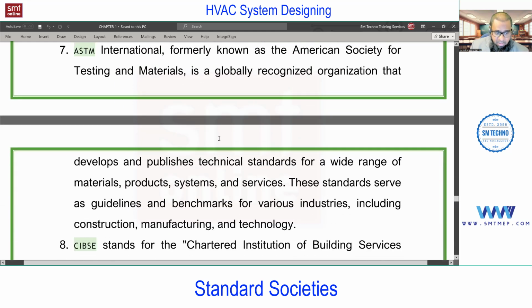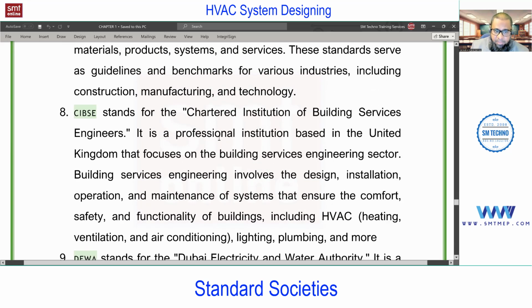Okay. Next, CIBSE. If you are working in the UK, then you are supposed to follow CIBSE. CIBSE is what? Chartered Institution of Building Services Engineers. In short, we call it CIBSE. Like ASHRAE for the US, or in the Gulf, where we mostly follow the ASHRAE standard. But in the UK, they have their own society. They have their own monopoly, so they don't want to follow the US. So they have their own CIBSE guides.